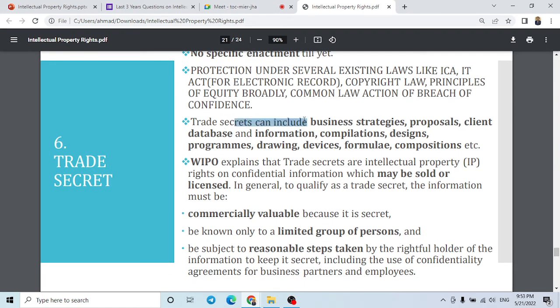So what are trade secrets? It includes business strategies, proposals, client databases, information compilations, designs, programs, drawings, devices, formulas, and compositions. These are part of trade secrets. So what did the World Intellectual Property Organization say about it? That trade secrets are intellectual property rights on confidential information, which may be sold or licensed. So it can be sold and it can also be licensed.